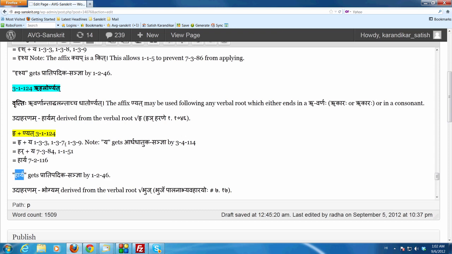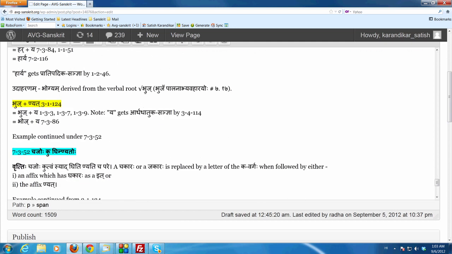Now, let's look at another example, a dhatu which ends in a consonant, because ruhalor nyat applies to any dhatu which ends in a ruvarna or in a hal consonant. So this one, ri, was ending in the ruvarna. Let's now take a dhatu which ends in a consonant, dhatu bhuj.